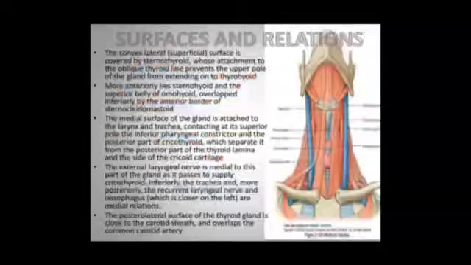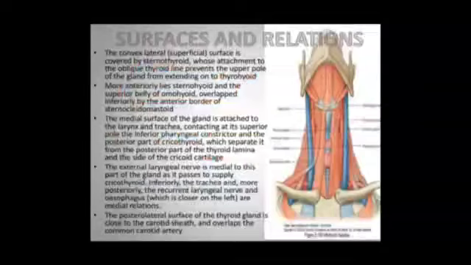What are the surfaces and relations of the thyroid? The convex lateral surface is covered by sternothyroid. Its attachment to the oblique line prevents the upper pole of the gland from extending upward. More anteriorly lie sternohyoid and the superior belly of omohyoid, overlapped inferiorly by the anterior border of sternocleidomastoid.